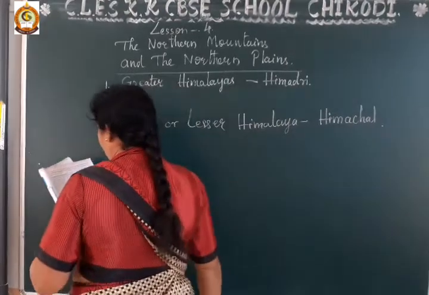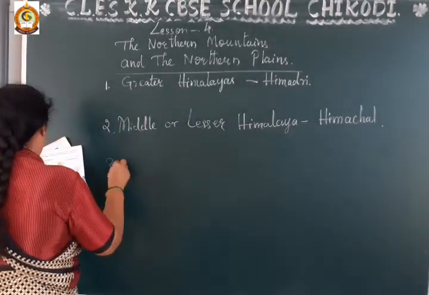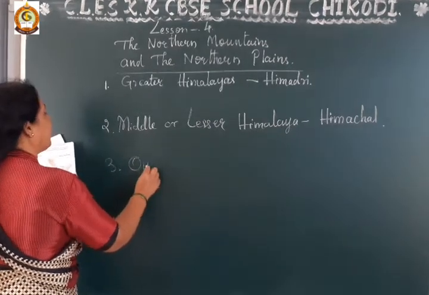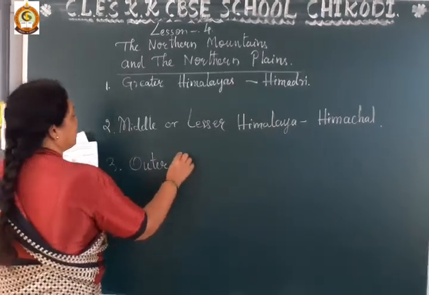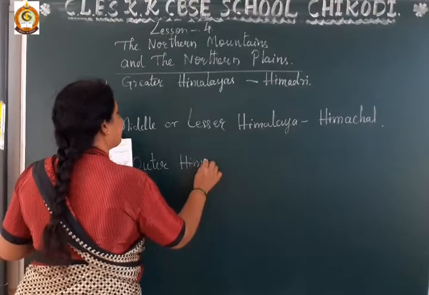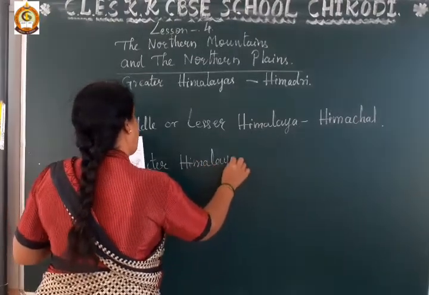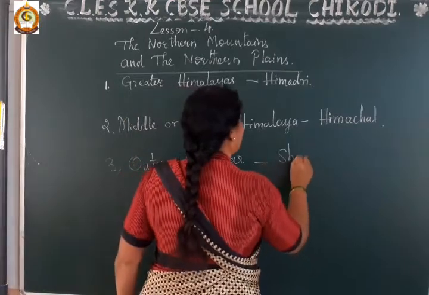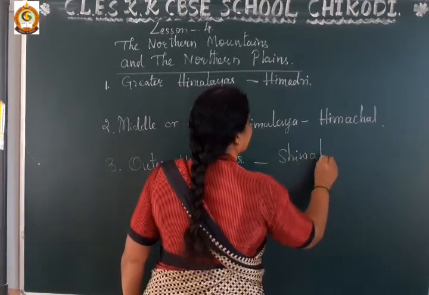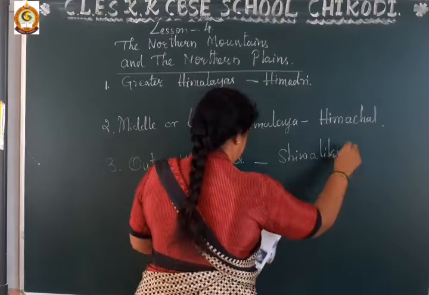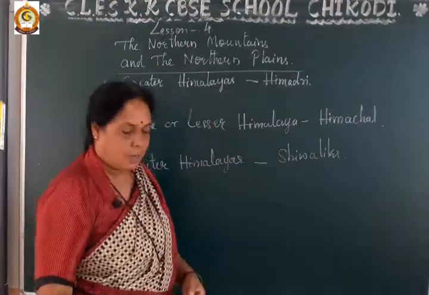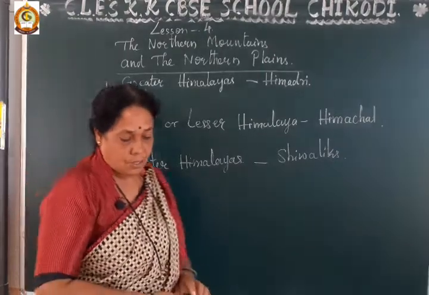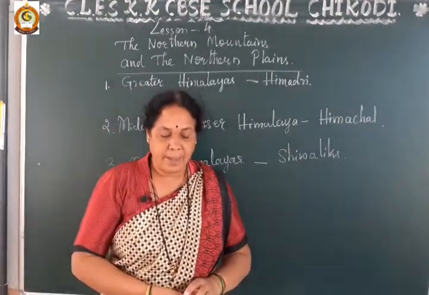The third parallel range is the Outer Himalayas, and these are called the Shivaliks. So these are the three parallel ranges into which the Himalayas are divided.